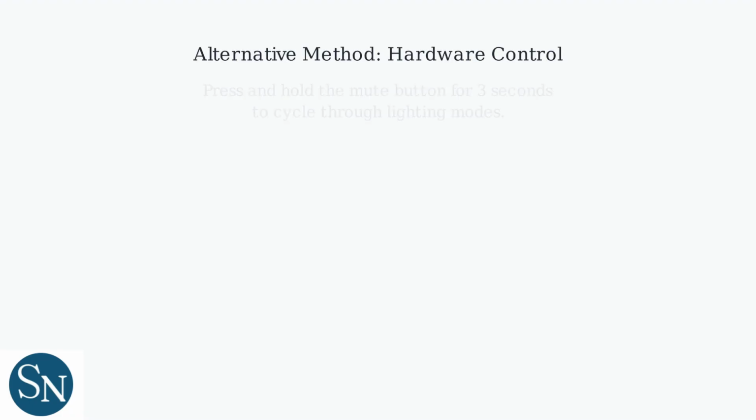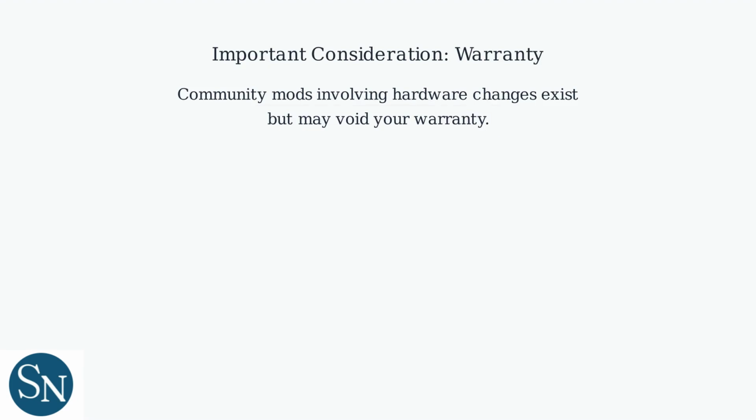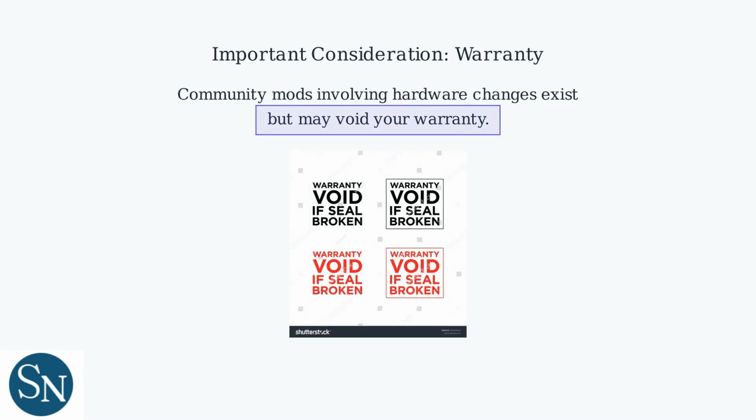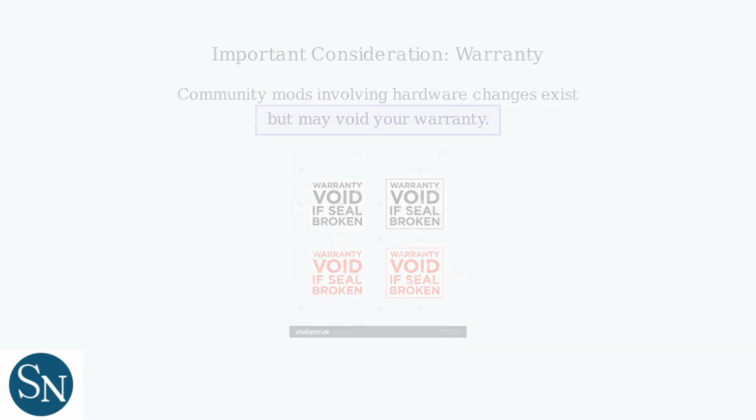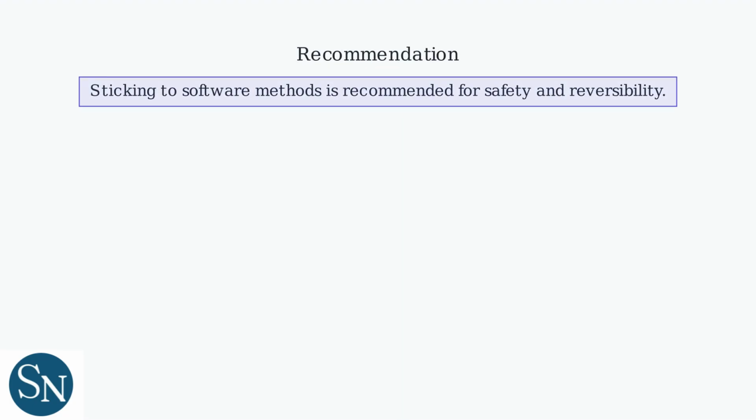While Ngenuity offers the most precise control, you can also cycle through lighting modes by pressing and holding the mute button for 3 seconds. This hardware method is less precise than using the software. Remember that community mods involving hardware changes exist but may void your warranty. Sticking to software methods is recommended for safety and reversibility.